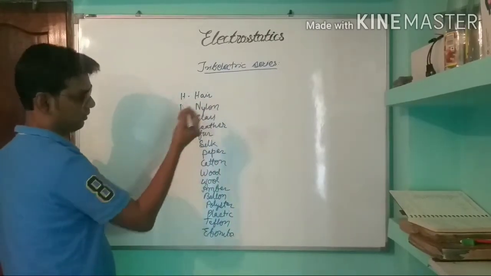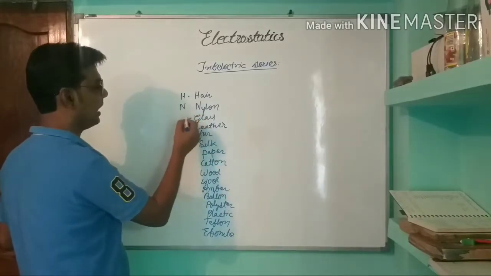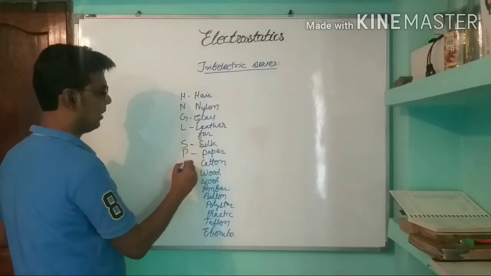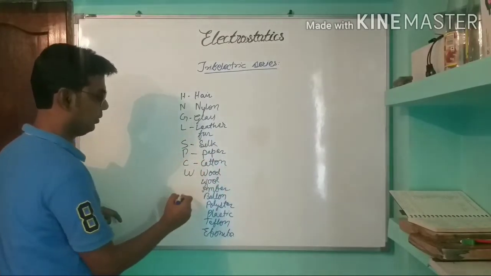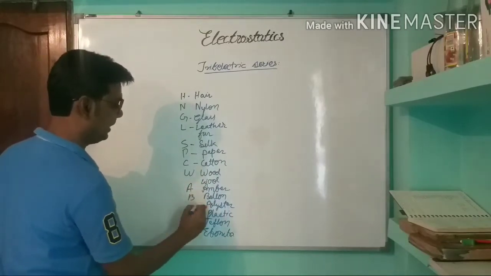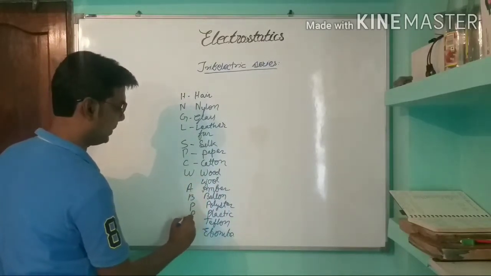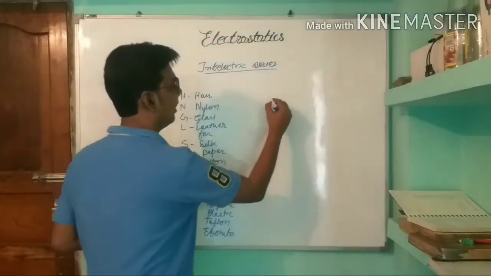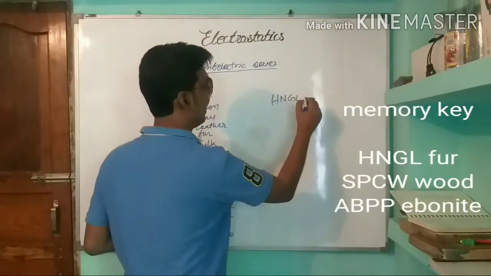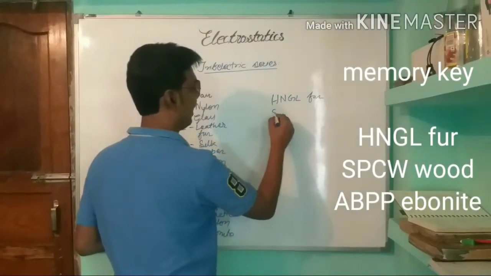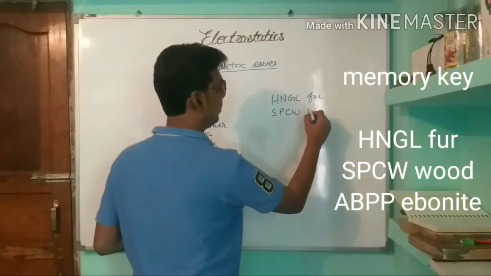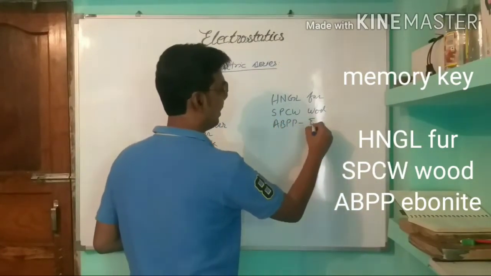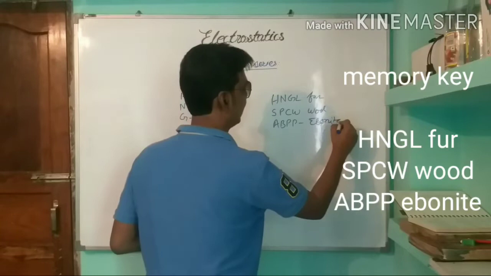For remembrance we can give each a symbol: glass G, leather L, silk S, paper P, cotton C, wood W, wool, amber A, balloon B, polyester P, plastic P, Teflon and ebonite. So we can remember it with the help of HNGL, fur, SPCW, wool, ABPP, Teflon, ebonite.